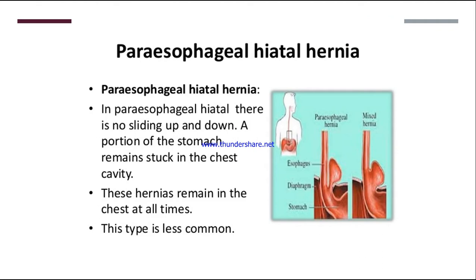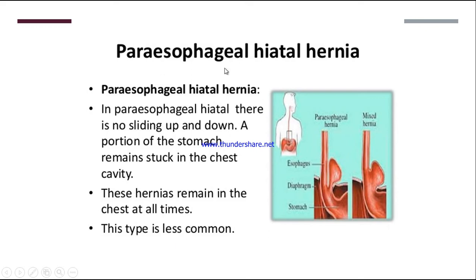Next, coming to paraesophageal hiatal hernia. This is the second type. इसमें क्या होता है, इसमें कोई sliding नहीं होता है. There is no sliding of the upper portion of the stomach into the esophagus. लेकिन इसमें क्या होता है कि a portion of the stomach remains stuck in the chest cavity. These hernias remain in the chest at all times. This type is less common.